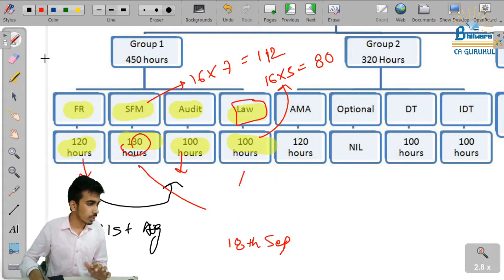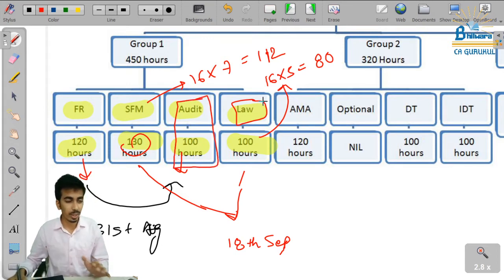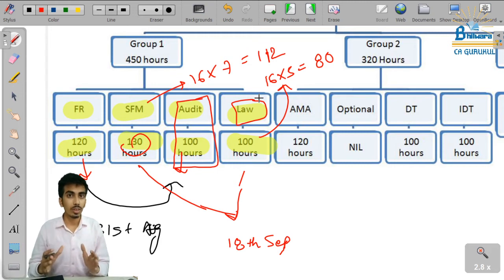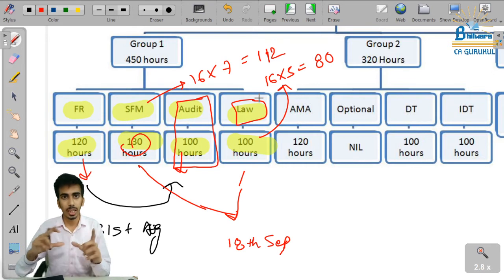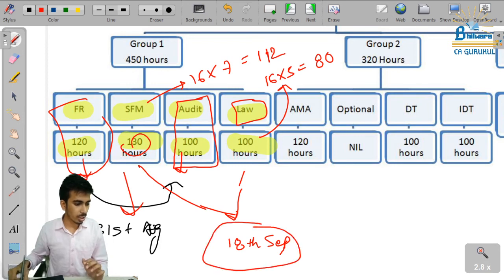But what we will do, before starting with these two subjects, we will revise the audit subject again. So I will give you that slot for revising the entire audit again, not each and every topic, but we will revise standards and we will revise the company audit and the main chapters part. Okay, so this FR and audit we are going to complete by 31st of August. Then after revising audit, we will complete law and SFM by 18th of September.